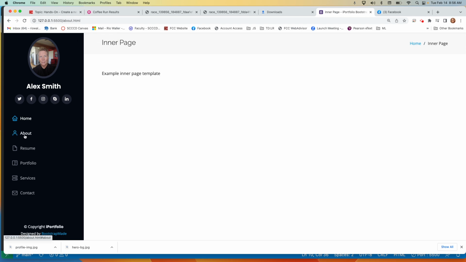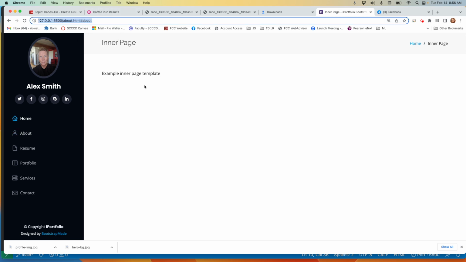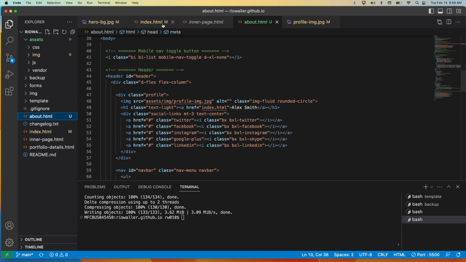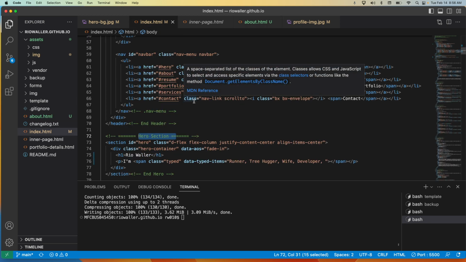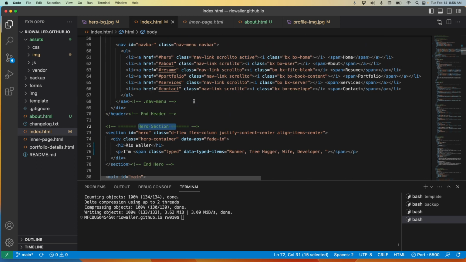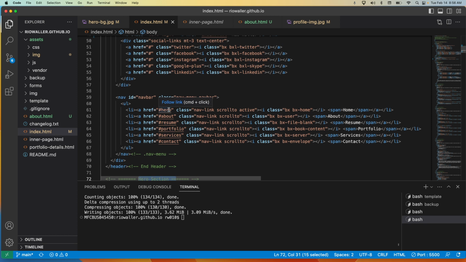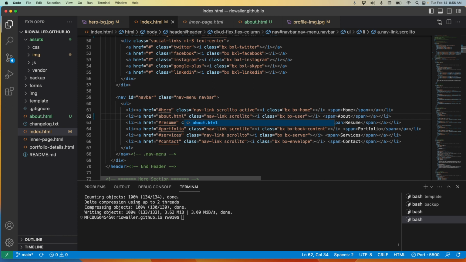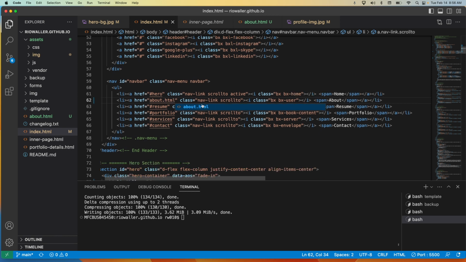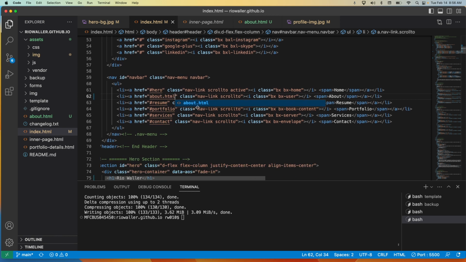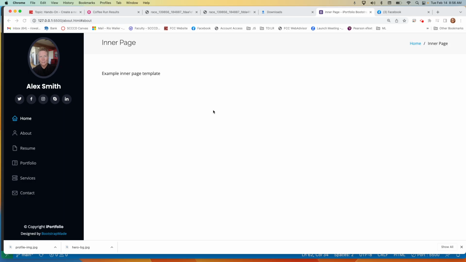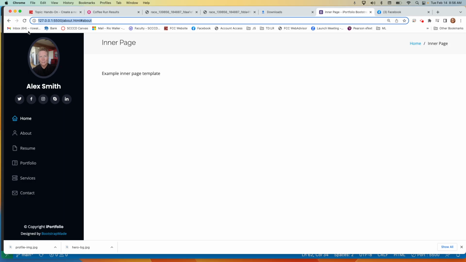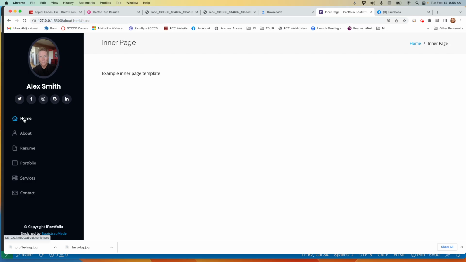Now what I want to do is update my About, because the About is an anchor link, right? So then I go into the index.html and find my nav. Here, instead of the anchor link, I would type about.html. I'm going to leave it as About because that makes sense. What's cool about that is now, if I go back to home, right?